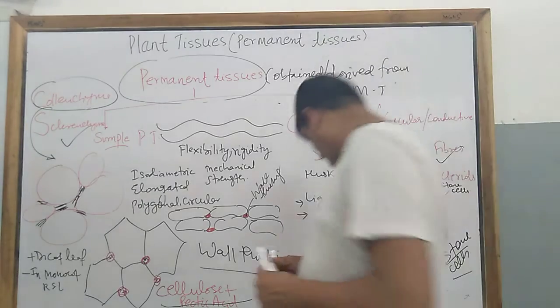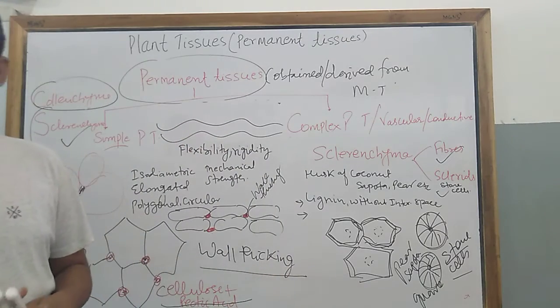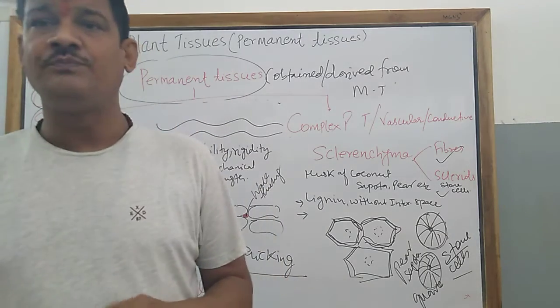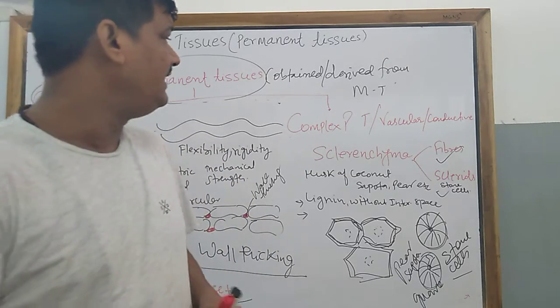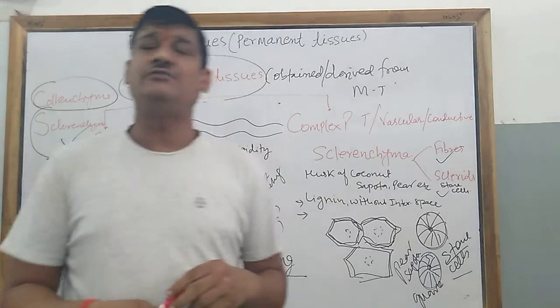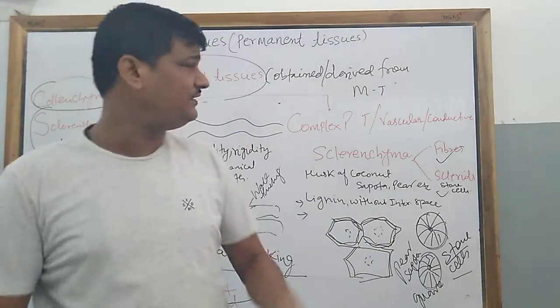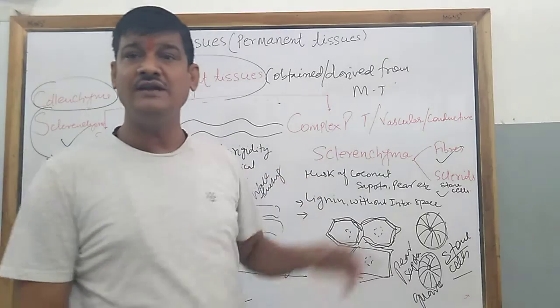So this is about the simple permanent tissue. Now in the next video you will learn about the kind of complex tissue, which is also known as vascular tissue. So we will start in the next video with the complex permanent tissue.